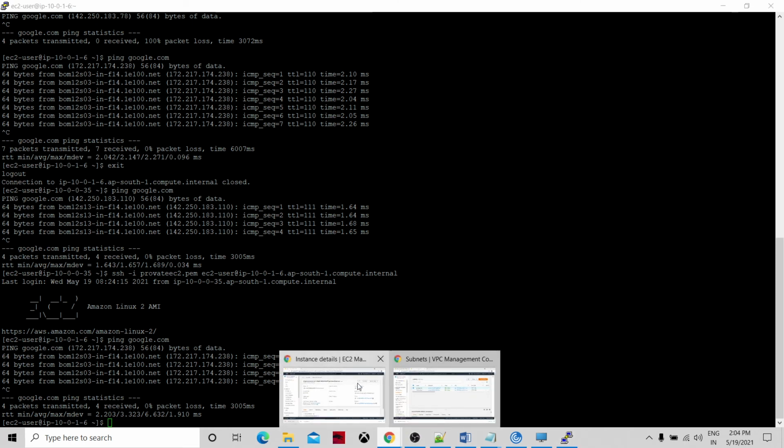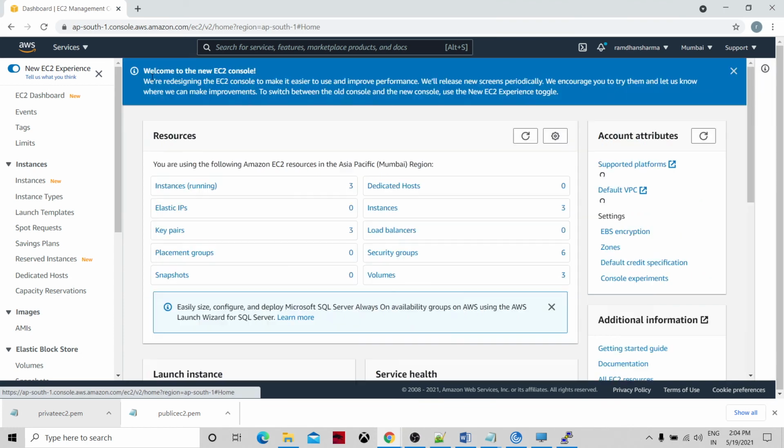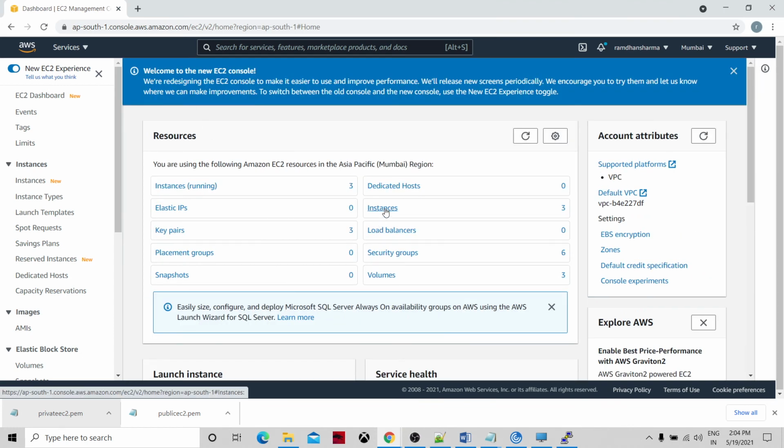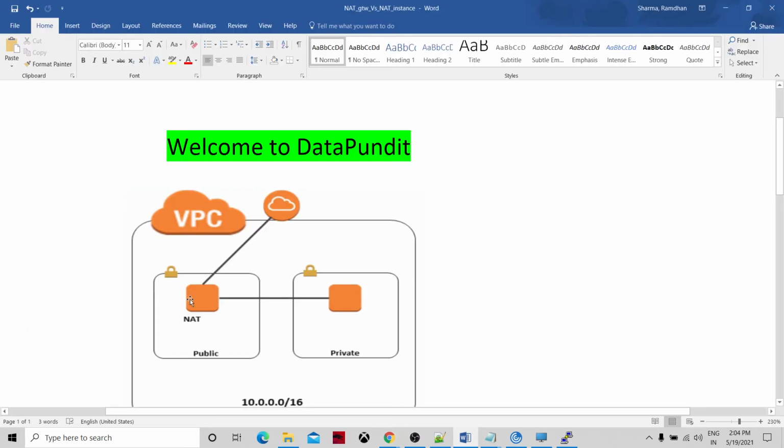Now, let's summarize it. What we have done is, first of all, we created the VPC with the public subnet, and then we added one more subnet, a private subnet, inside that, because we need this structure.